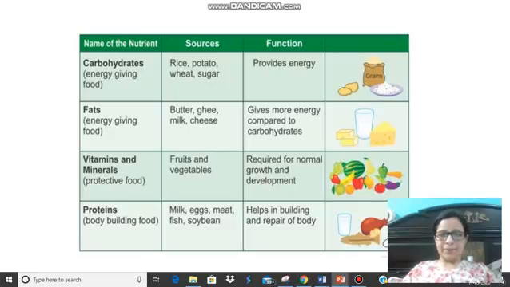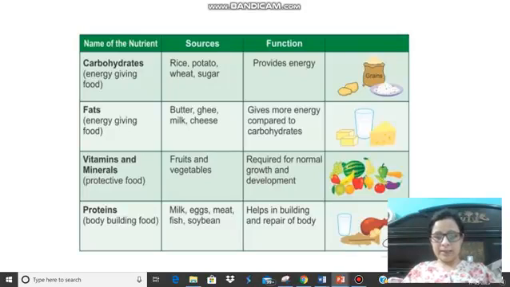Okay. Now, our next category of nutrients is protective food. Why are they known as protective food? Because they are necessary for our body's growth and development. And most of the fruits and vegetables are rich in them. What are these? These are your vitamins and minerals. Okay.